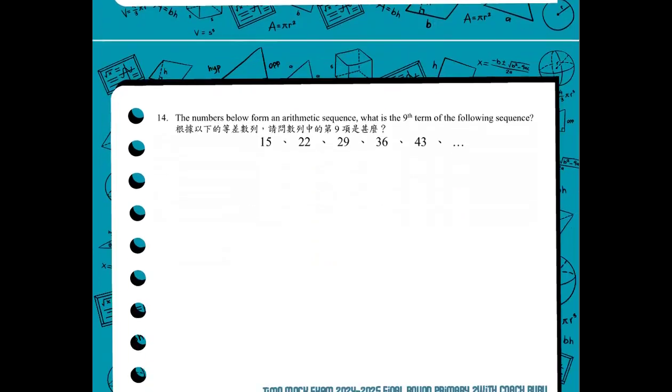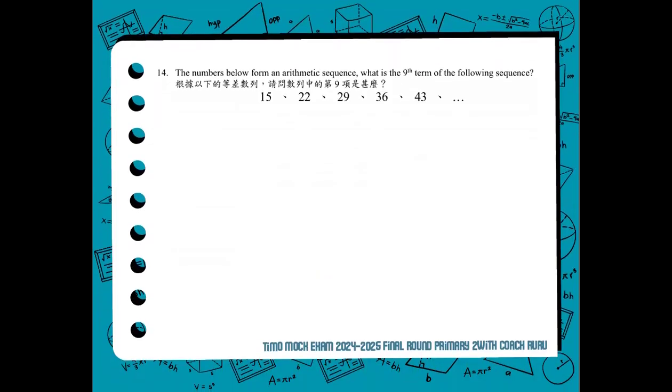So now we have number 14. In number 14, the numbers follow an arithmetic sequence. But we are asked, what is the ninth term of the following sequence? In this item, we are only given the first, second, third, fourth, and fifth. So what would be the sixth, the seventh, the eighth to know what is ninth? Well, there is a formula that I hope you're already familiar with. But let's see first how the sequence goes from left to right.